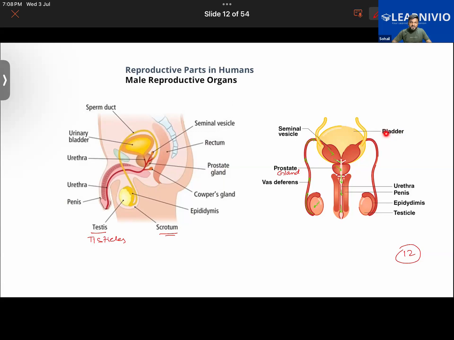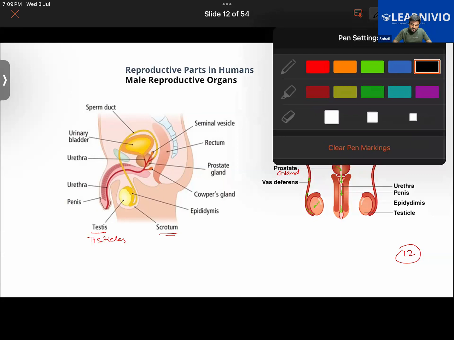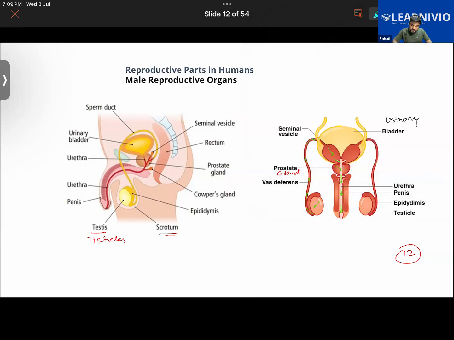This bladder, what does it store? Urine. So that is the urinary bladder. So right beneath the urinary bladder is the prostate gland, this whole structure, let me mark it with a different color. This whole structure that we see over here is called the prostate gland.